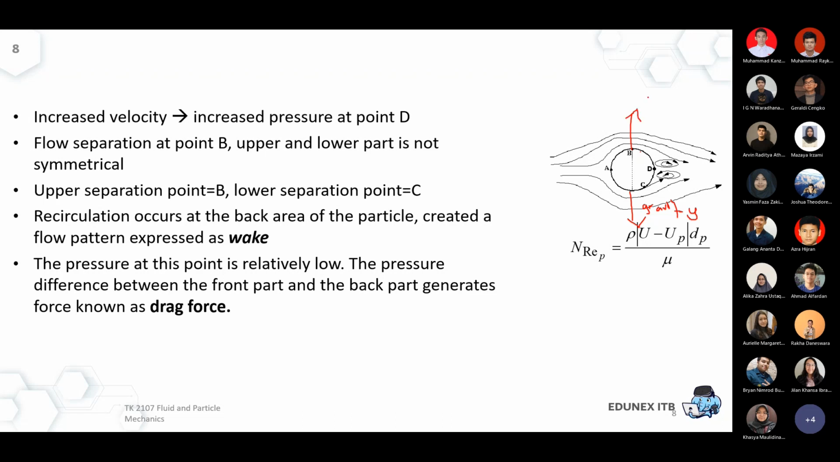However small it is, there must be some buoyant force in the system. And the last part is the drag force. So how will the particle affect the drag force? If it's a horizontal pipeline, for example, and we have a flow coming in that direction, it's natural for the wall of the pipeline to receive a drag force in that direction.